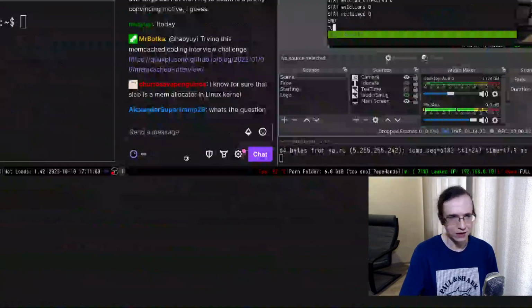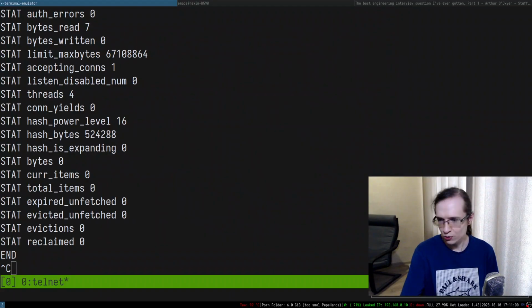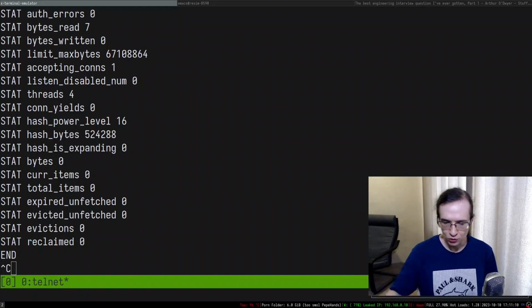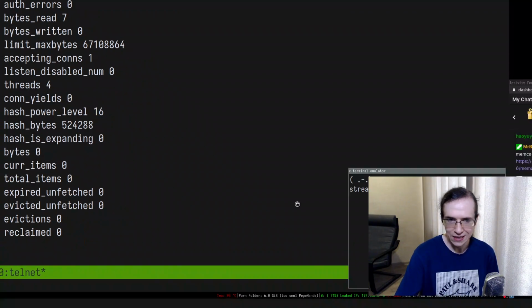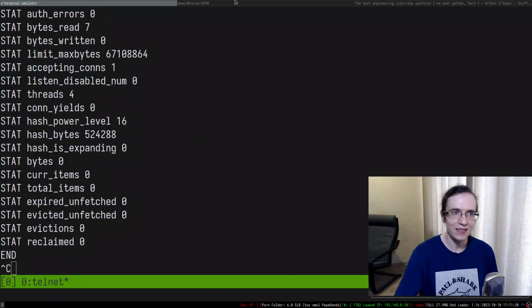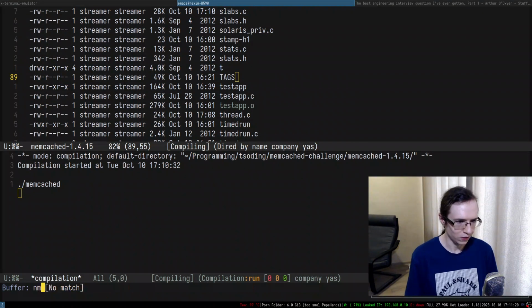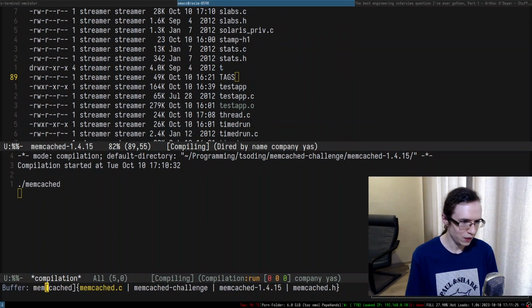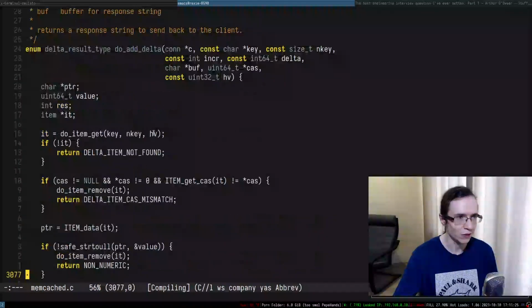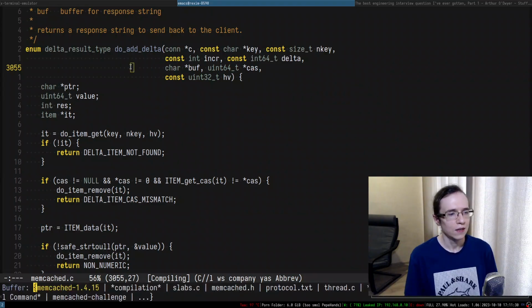So somebody in the chat asks, what's the question? Check out the today command. It's basically the old blog post about extending memcached. Somebody also asks, when can incr miss? I suppose when you're trying to increment a name that doesn't exist, right? So we can go to memcached, and here we have hits.